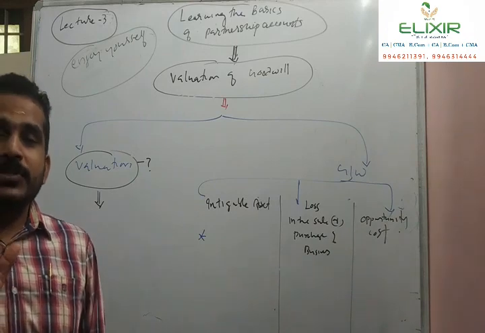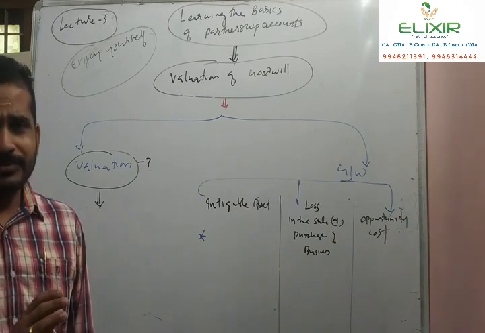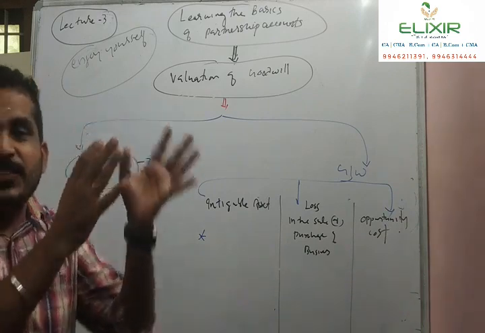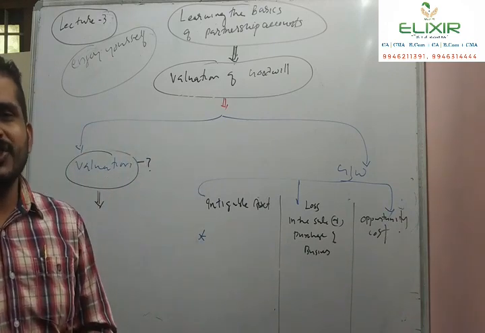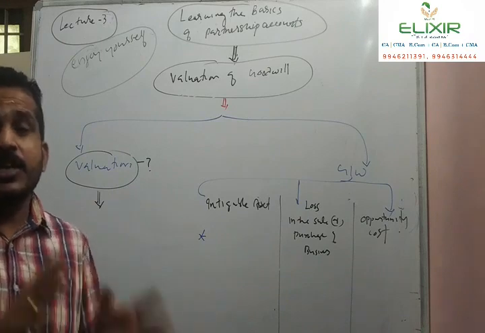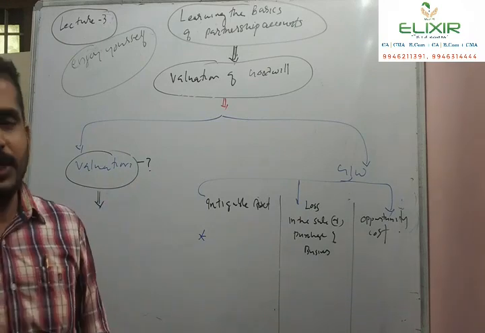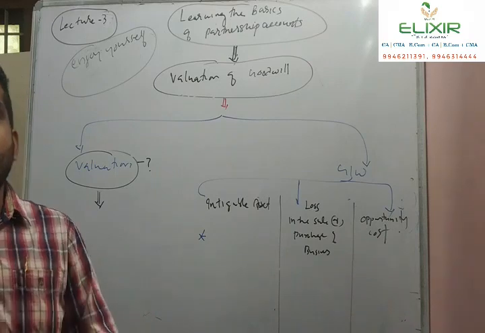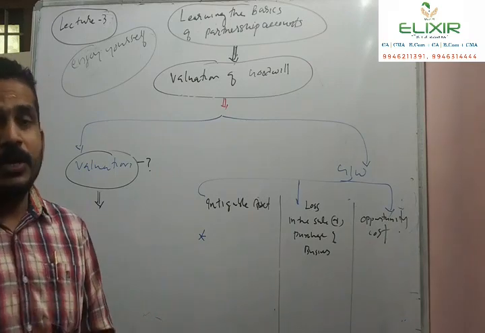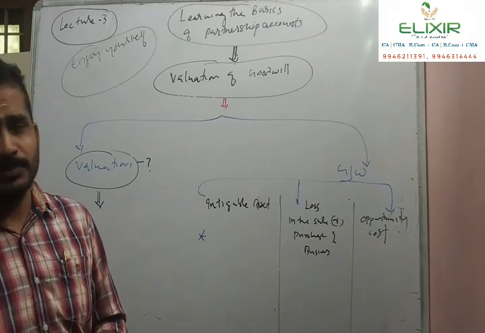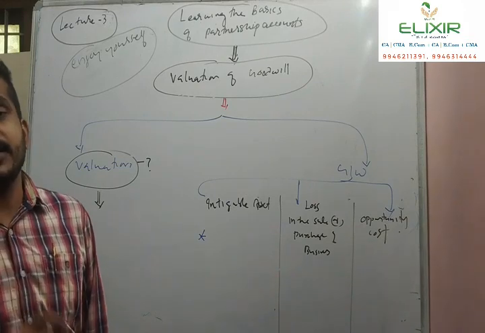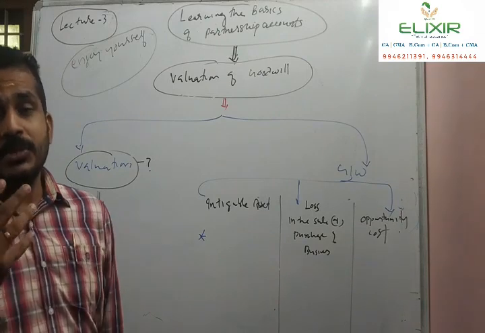For the purpose of valuation, there are no hard and fast rules. There is no specific path to compute the valuation. It differs from person to person. Though in practice we follow certain formulas for the computation of intangible assets, say goodwill, there is no hard and fast rule. So valuation is a concept which differs from person to person.